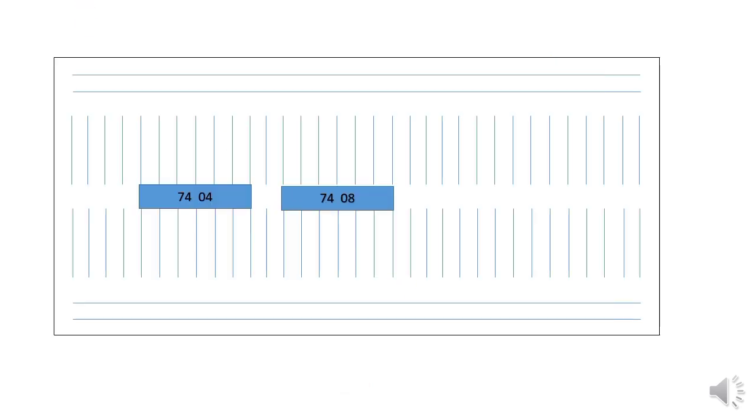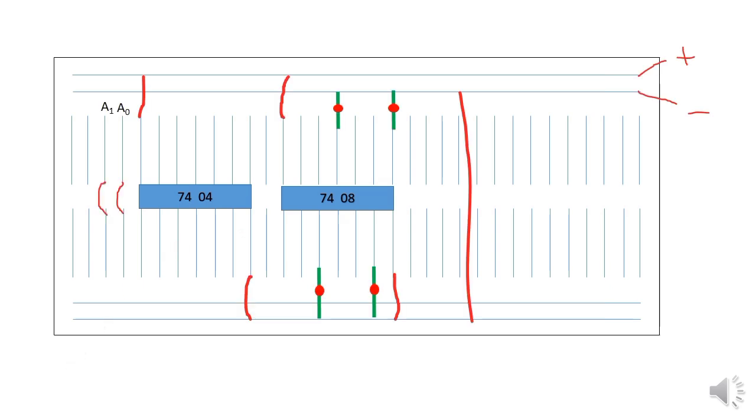To construct the circuit we can use two ICs: 7404, which consists of NOT gates, and 7408, which consists of AND gates. First of all, we assume that the uppermost line of the breadboard is at high voltage and the next line to it is at low voltage. This low voltage is also drawn to the lowermost line by a red line connection.